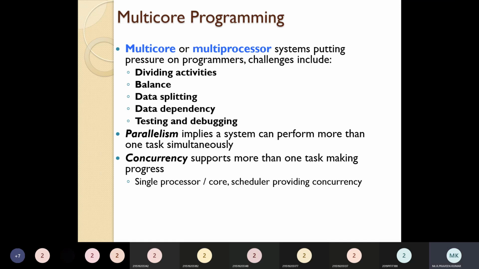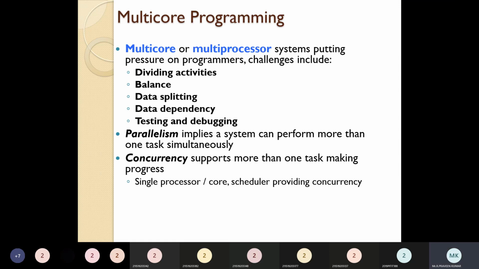Then what is parallelism? Parallelism and concurrency. Hope you know, parallelism implies the system can perform more than one task simultaneously. That we call parallelism. Concurrency supports more than one task making progress. That we call concurrency.